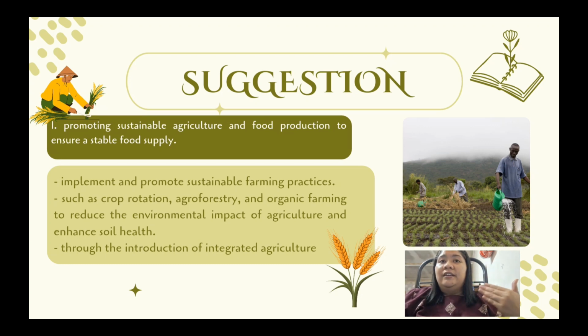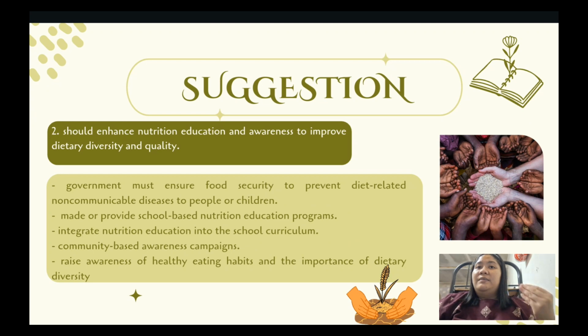So, sustainable agriculture encourages practices such as organic farming, agroforestry, crop rotation, and so on. Secondly, the government should enhance nutrition education and awareness to improve dietary diversity and quality, especially among low-income groups. So, the government must ensure food security to prevent diet-related non-communicable diseases in people and children.